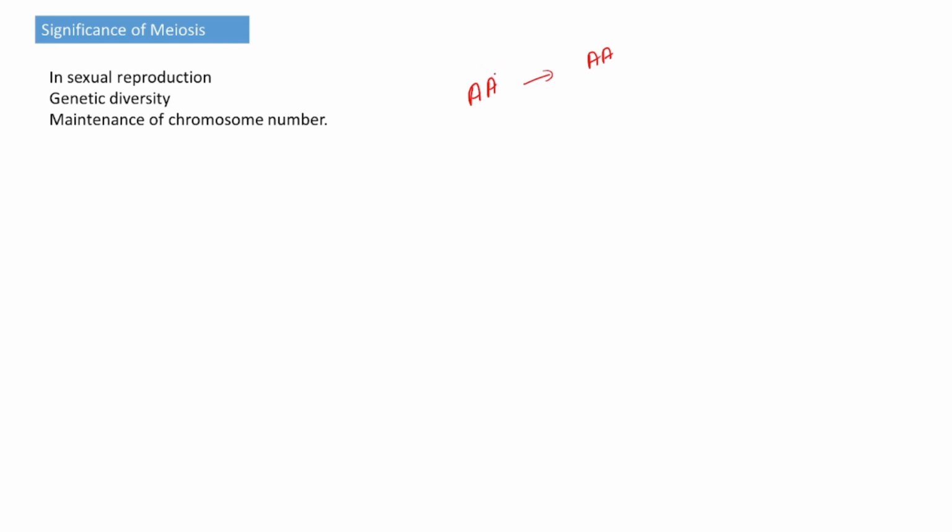Because of meiosis, only one allele enters the gamete, and it has the chance to pair with another allele and form another type of combination, giving a different phenotype with regard to the parent type. In that way, it helps to maintain genetic diversity.